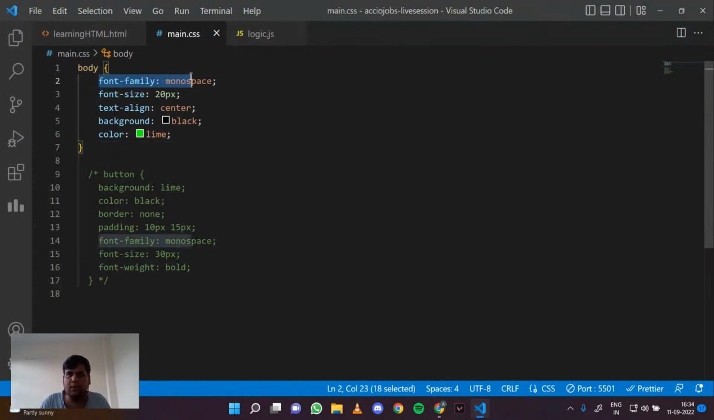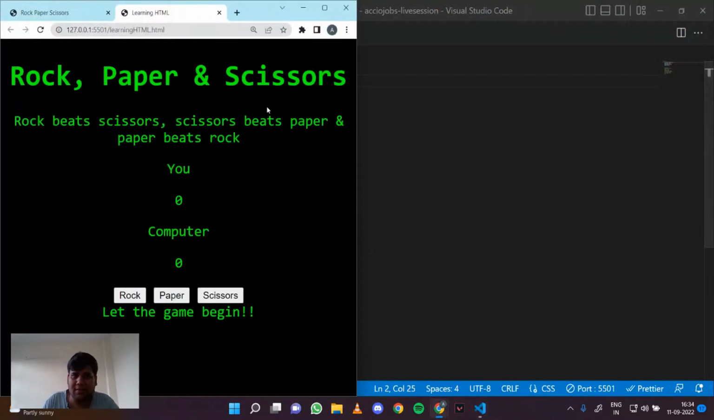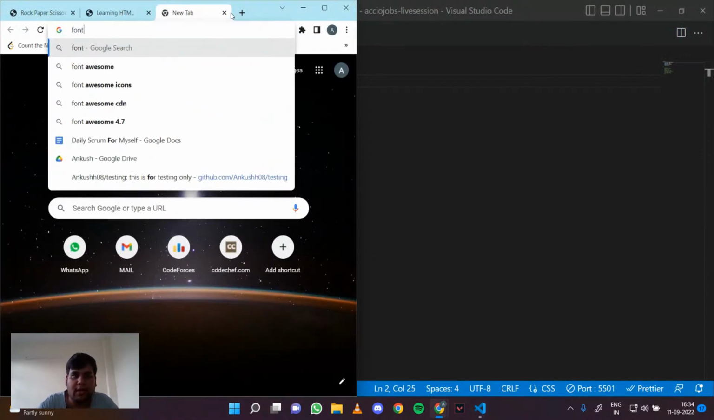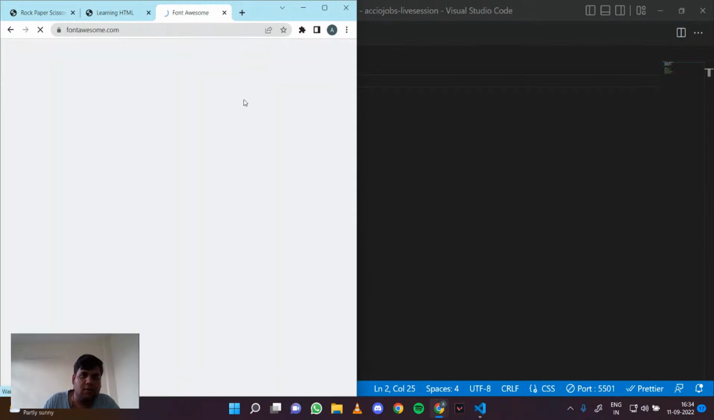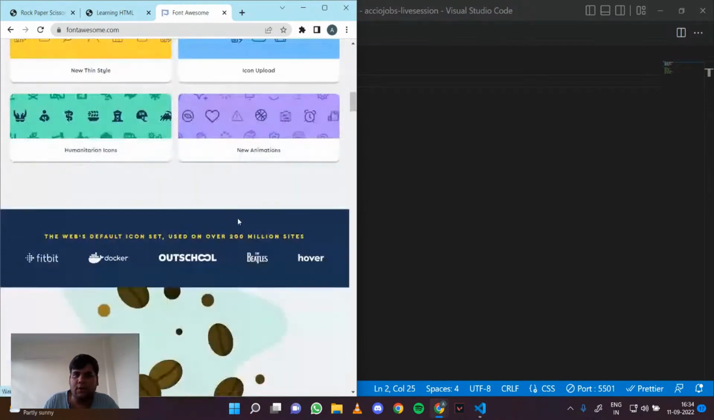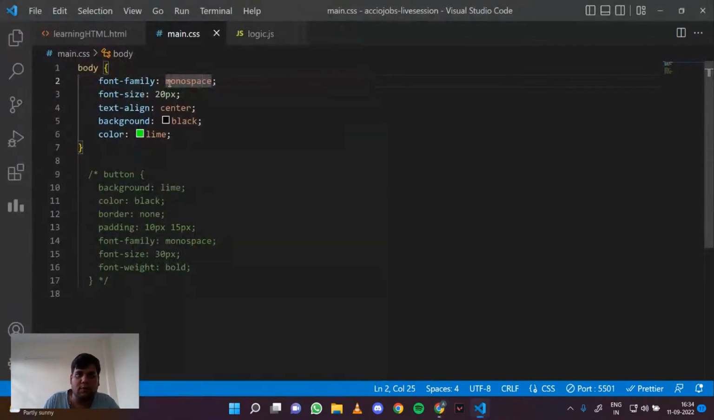So the first property is font family. We changed the font family to monospace. Initially it is, I believe, Times New Roman. You can get any font family from font awesome, right? So basically you can take any font family that you want, right? So here we made it monospace.